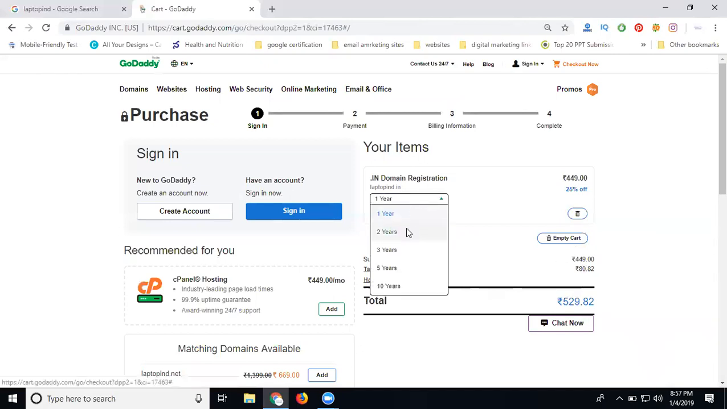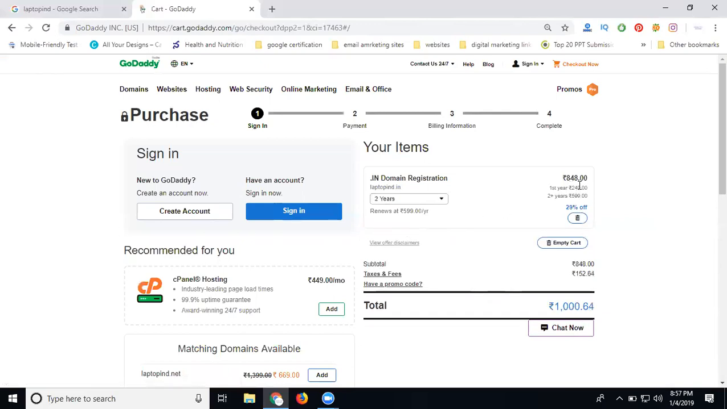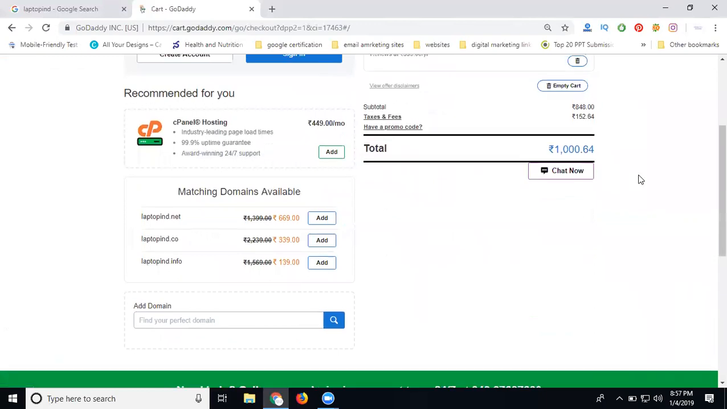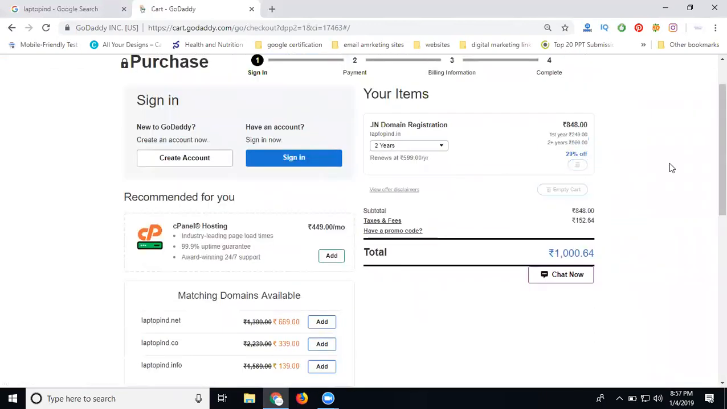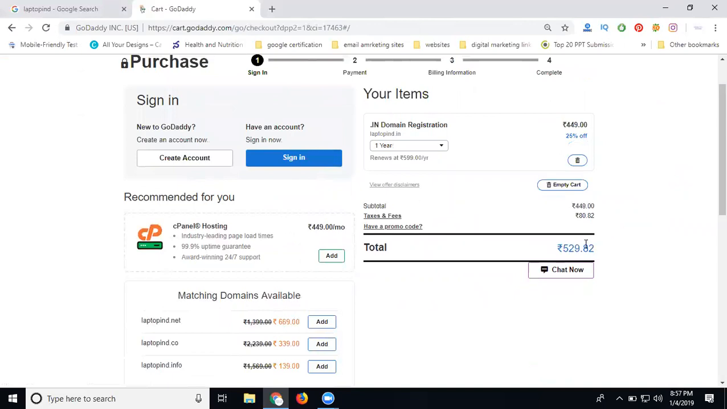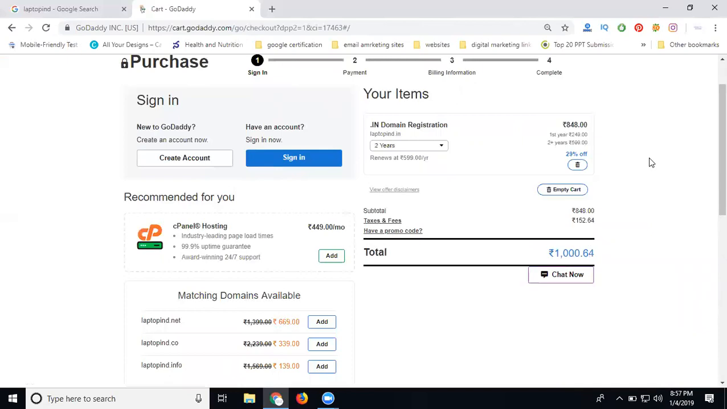So if you go for 2 years, how much will the first year be charged? 249. How much will the next year be charged? 599. Total will be 1000. So if you go with 1 year, 529 plus 529, how much? It's a 1000 plus. If you go with 2 years, 1064. You can save about 200 rupees. You can purchase 2 years of the domain.